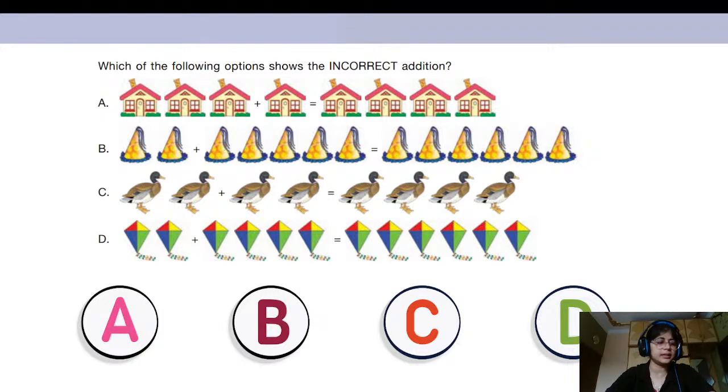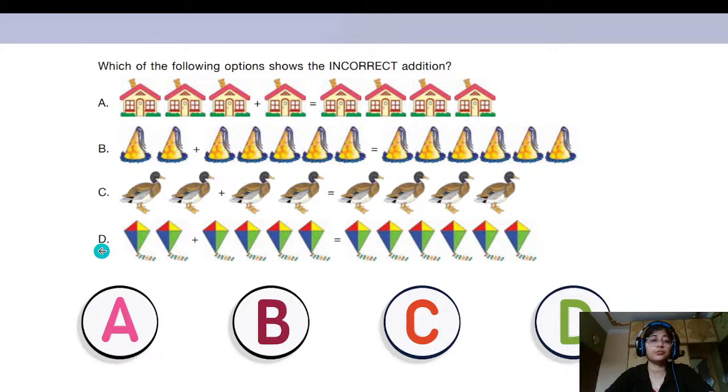Yes, I can see that Arya and Manal have also said that option B is the incorrect one, incorrect addition. But still, we will check for option C and D once, right? So option C has some ducks. So let us see. You have 2 and 2. So 2 plus 2, the bond will be 4. So we can see here the answer is 4 ducks. 1, 2, 3, 4. So this is also correct.